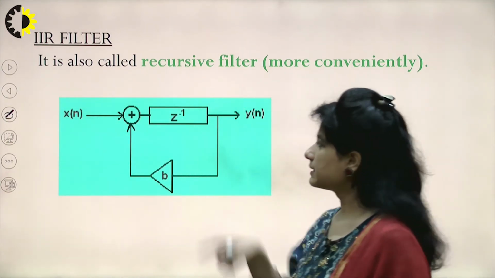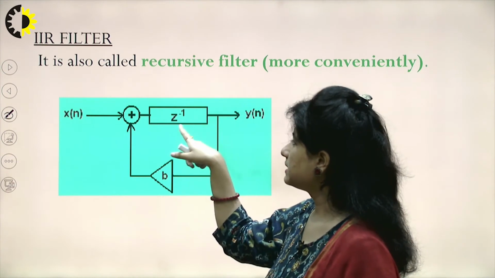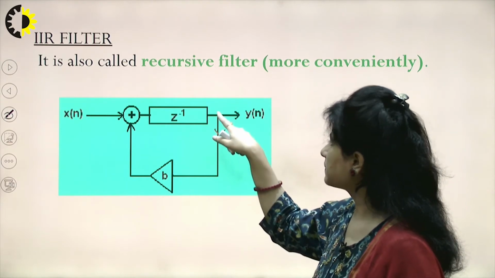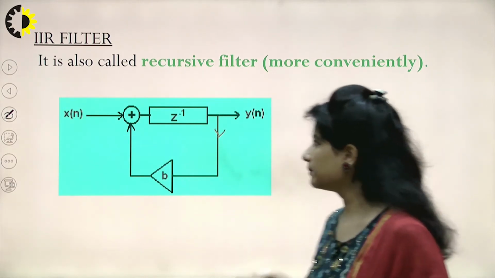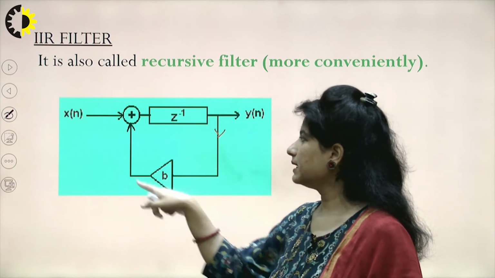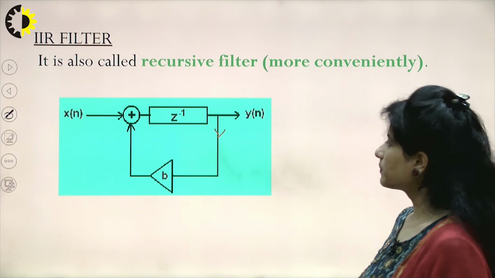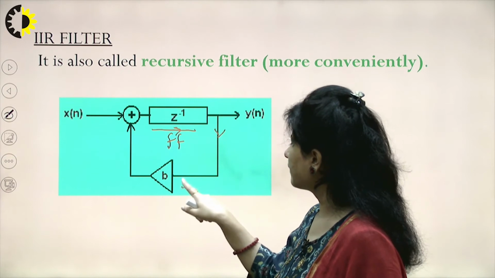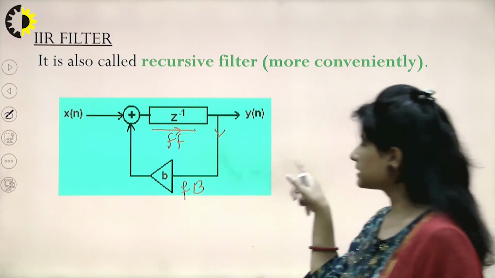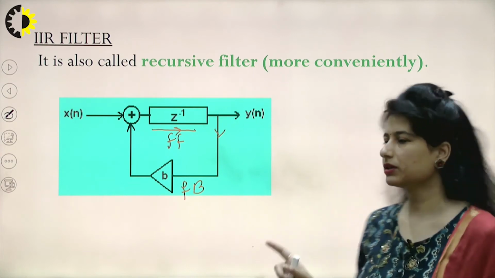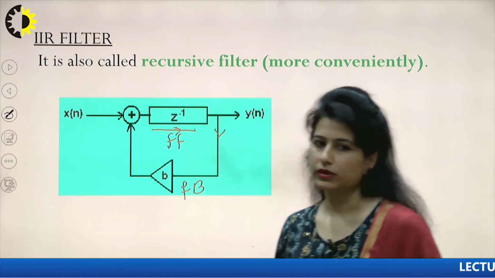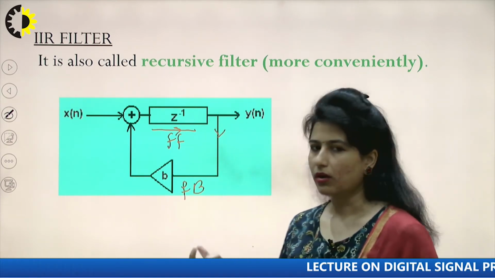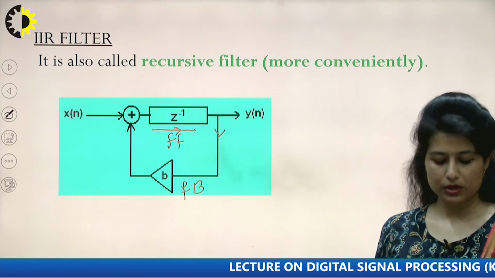So in this diagram, I can see this x(n) is being delayed by 1 unit, but I have taken the output from this particular terminal. This is the output, this is the input, and this is being multiplied with the value b and being added over here. So what can I observe? That I have a feed forward path and also I have a feedback path. Whenever we have this output kind of term in my transfer function, I would have a path going back towards the input. This is a combination of feed forward plus feedback path. Feed forward may or may not exist depending upon the transfer function for which we are creating the circuit.